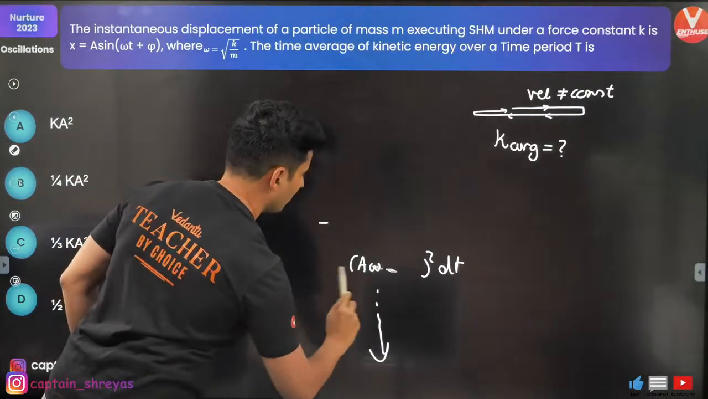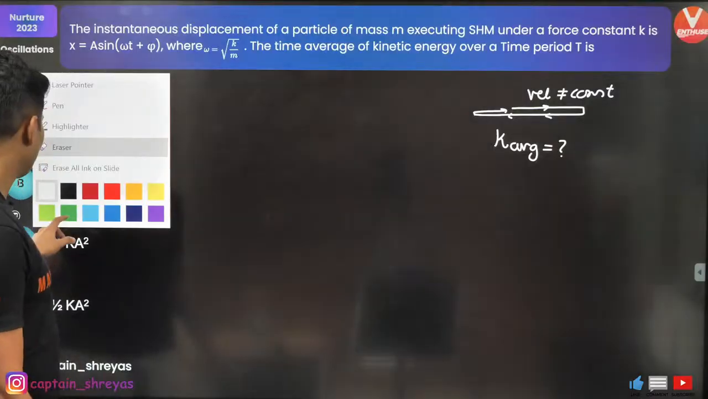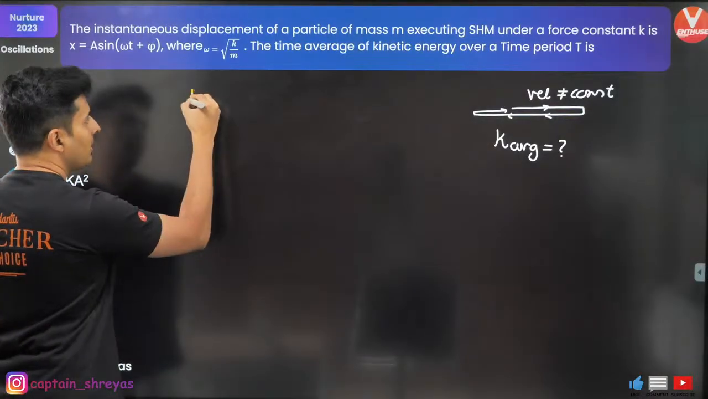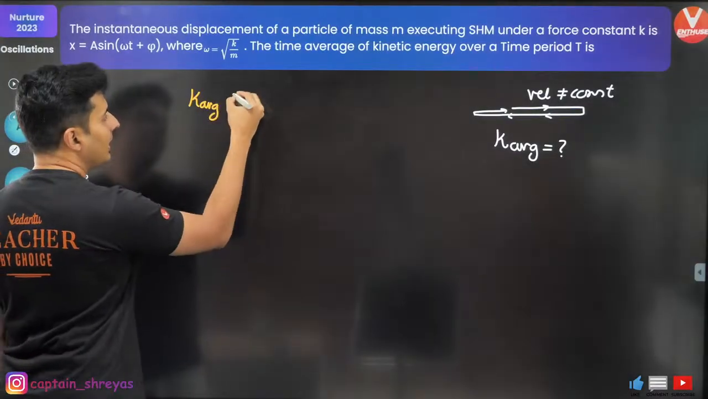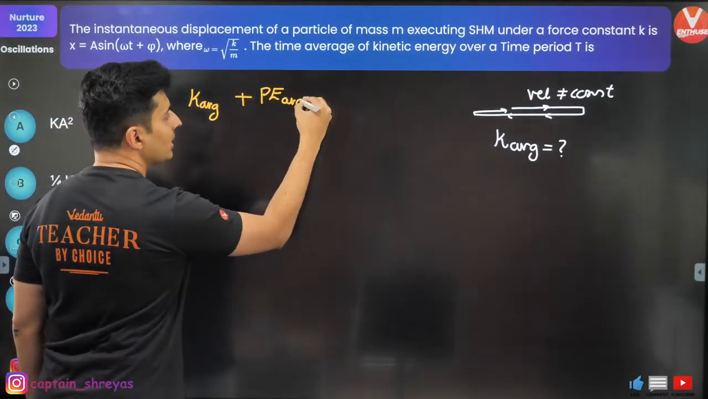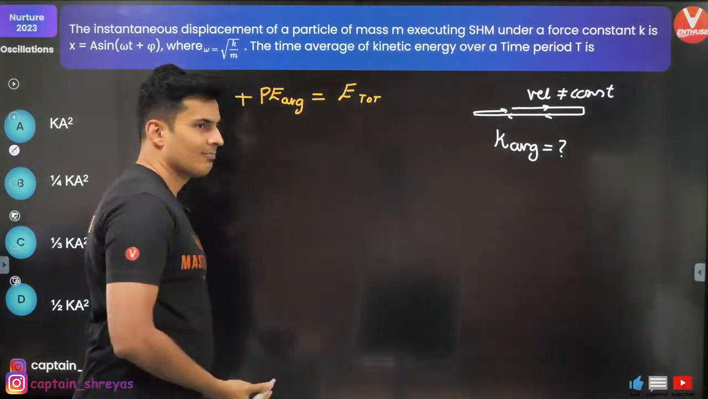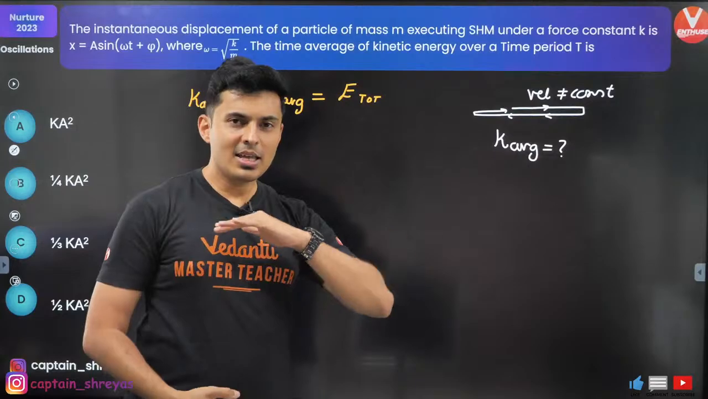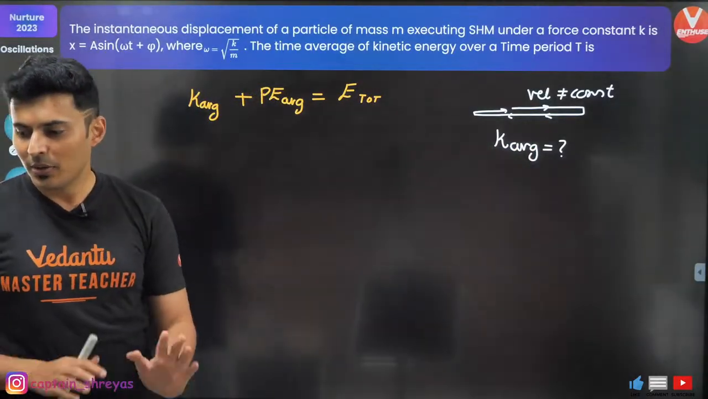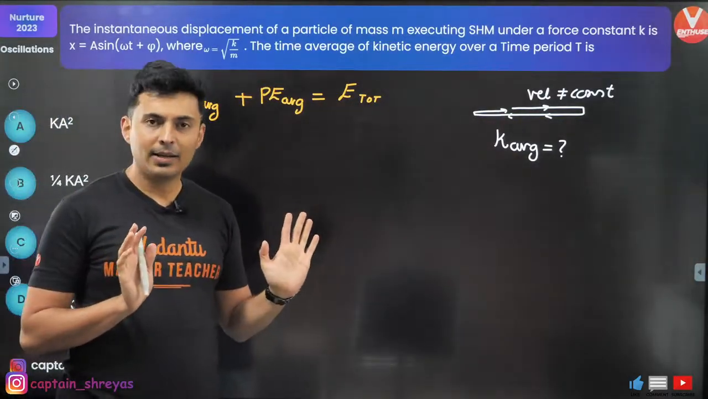Just 1 second guys, let me erase this. Okay, what I'm going to do is, I'm just going to tell you one simple fact. The simple fact is, the average kinetic energy plus the average potential energy will be equal to the total energy. The average value of the kinetic and the average value of the potential together is going to give you the total energy. Could you guess this? Everybody getting it? Makes sense?